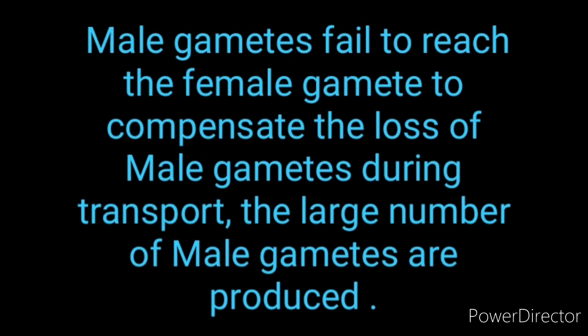Now next, a large number of male gametes are produced. Why? Because many fail to reach the female gametes. To compensate for this loss of male gametes during transport, the number of male gametes produced is several thousand times the number of female gametes produced. Listen, thousands of male gametes are produced, but female gametes are produced in very small numbers. Males are motile, while females in most cases are stationary.